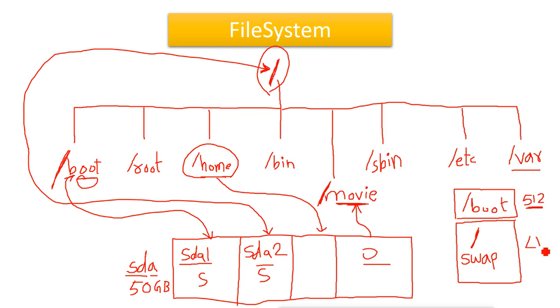It uses LVM here, and then it creates separate logical volumes for these system partitions. This is a different logical volume, and this will be a different logical volume. But when you check how many partitions we have after selecting automatic partitioning, you will see only two partitions.